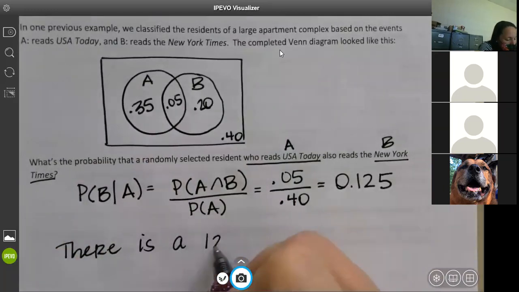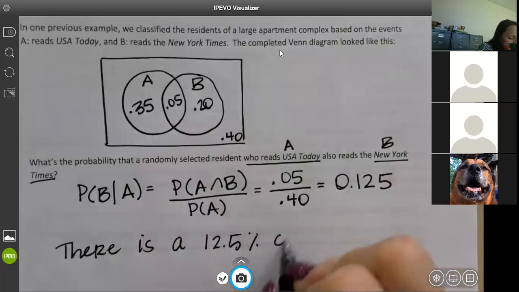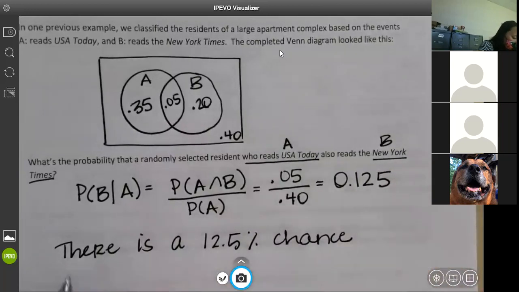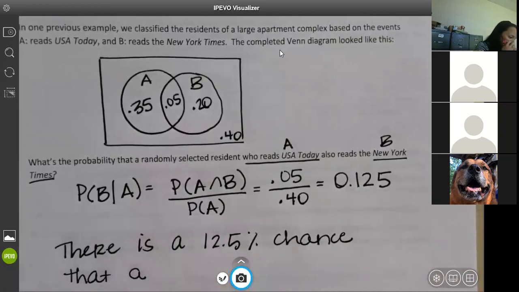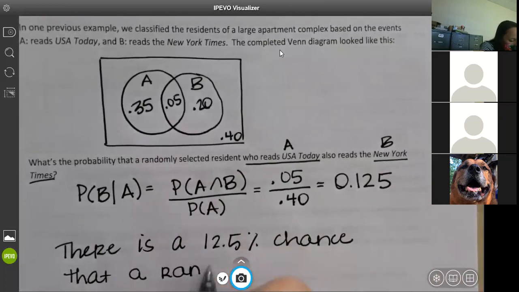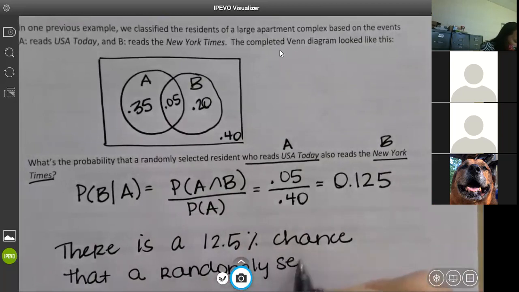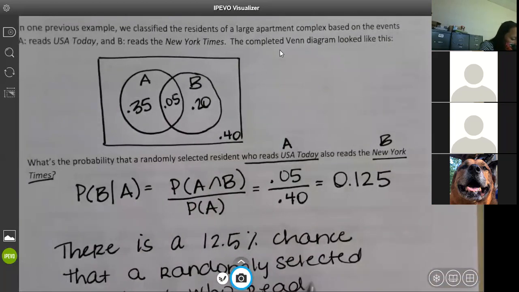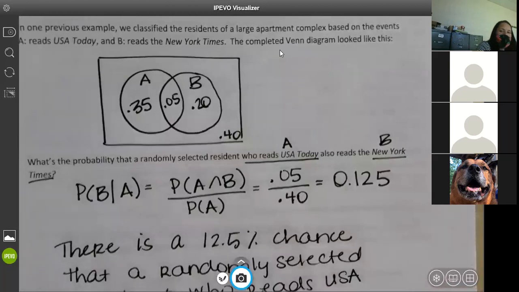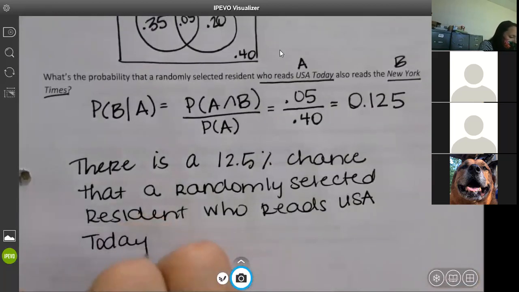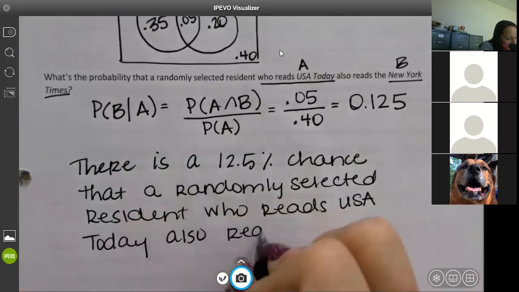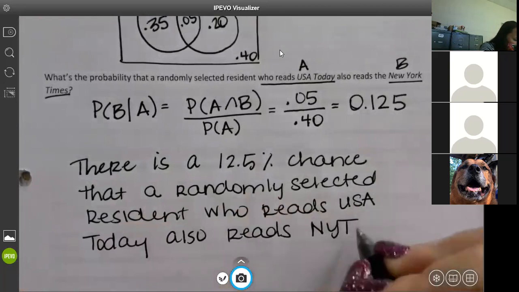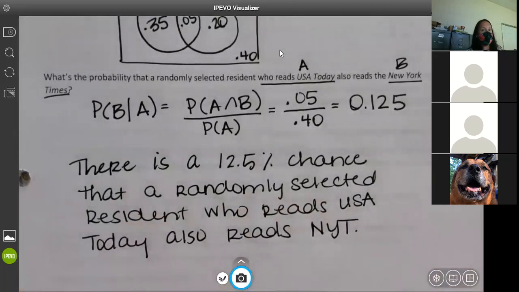There is a 12.5% chance that a randomly selected resident who reads USA Today also reads the New York Times.